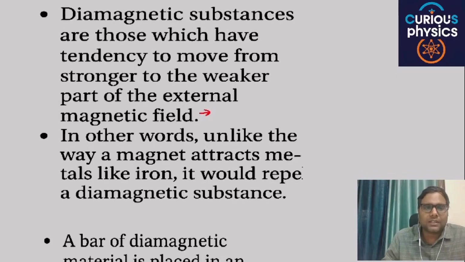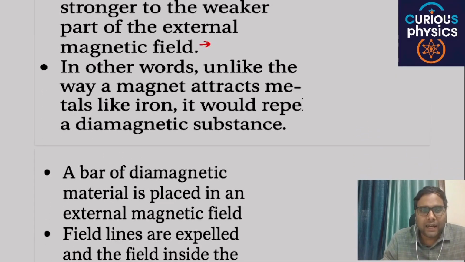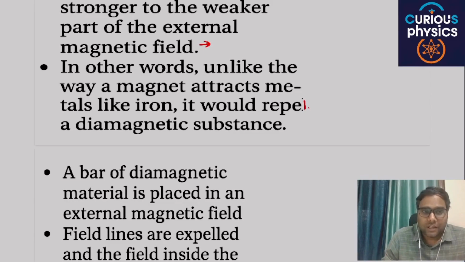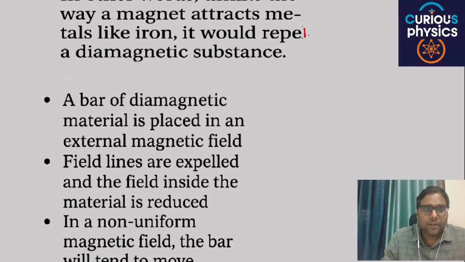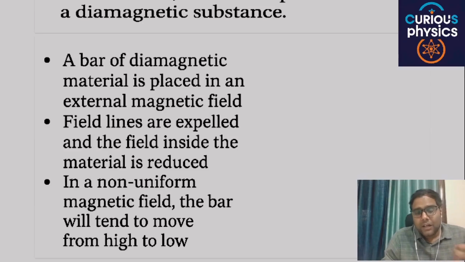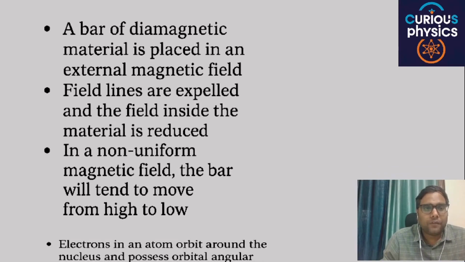Unlike the way a magnet attracts material like iron, it would repel a diamagnetic substance. A bar of diamagnetic material placed in an external magnetic field expels the field lines and the field inside the material is reduced to zero. In a non-uniform magnetic field, the bar will tend to move from high to low.